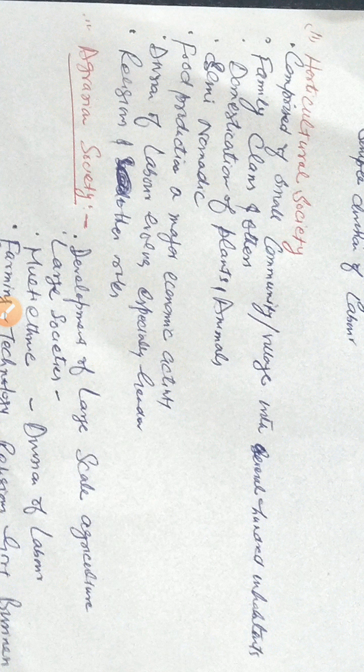For example, in this society, women are not supposed to cultivate crops. Rather, they might be supposed to domesticate animals and to take care of the children of the family. On the other hand, men are supposed to cultivate plough lands, cultivate crops, and sell the crops in the markets or some other places. So this is a simple division of labor which is based on gender.